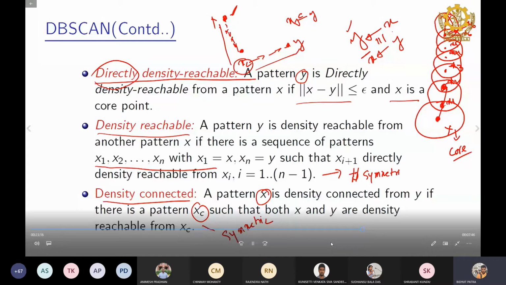So then, based on the basic concept of the core point, border point, and noisy point, we develop some definitions to understand when we will say this set of points is a cluster. One is directly density reachable, another is density reachable, another is density connected. Now, when will we say a set of points is a cluster? Here we go.